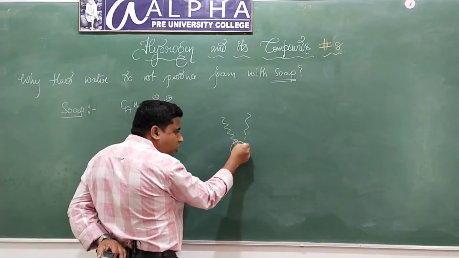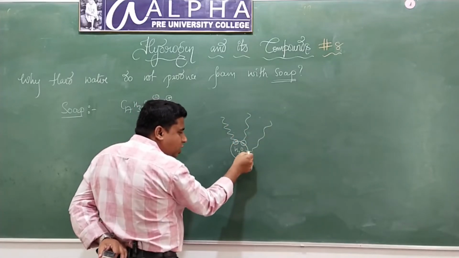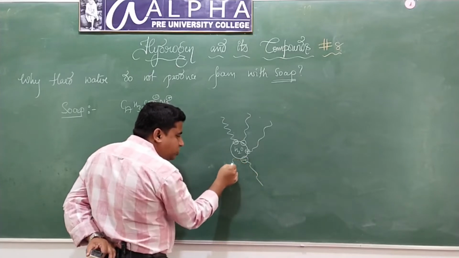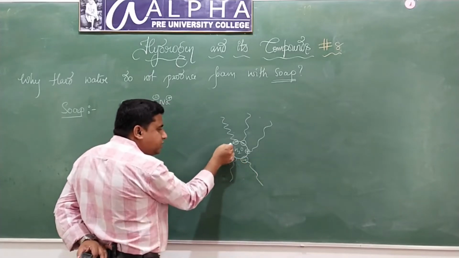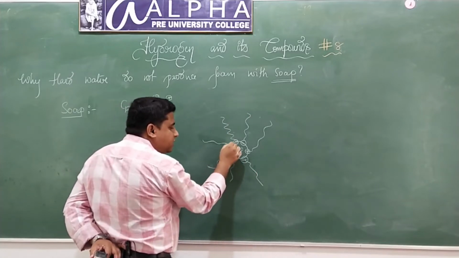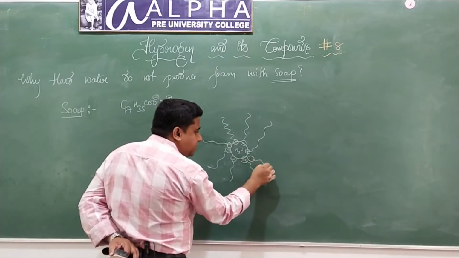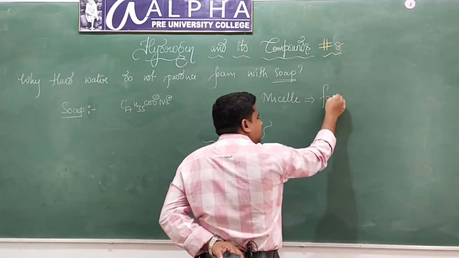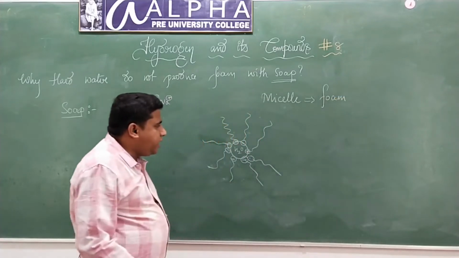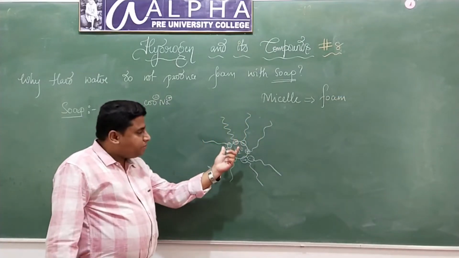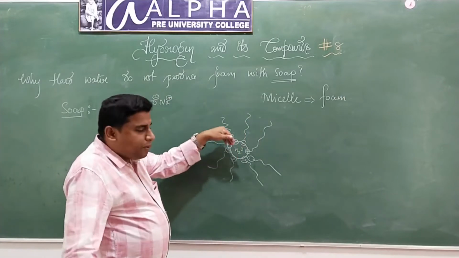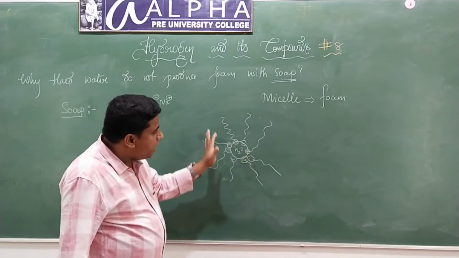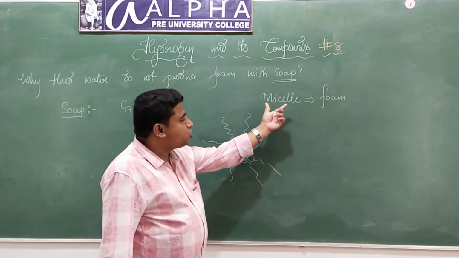All the soap molecules will get accumulated to form a large molecule. This large molecule we call as micelles, isn't it? These micelles are nothing but foam. So when soap molecules come in contact with water, the polar part gets attracted towards water, they start to aggregate and form a large molecule, and this large molecule is called a micelle.